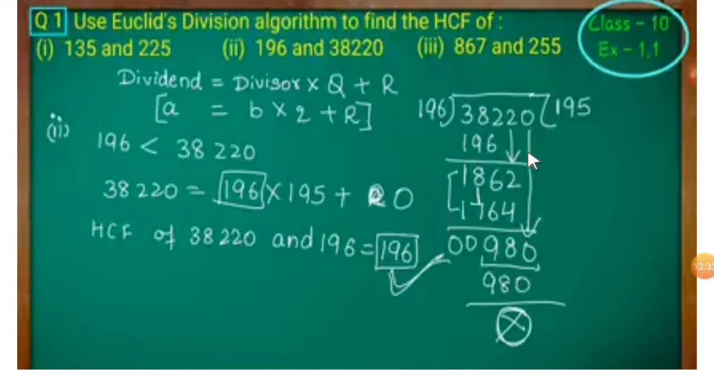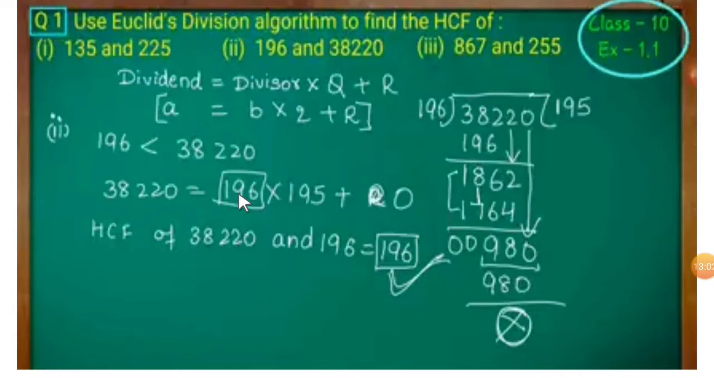Now take the last digit 0, 980 now. 196 fives are 980, the remainder becomes 0. Actually this is a very large number, so it is very difficult for us to know what 196 times 195 is, so we have to do long division. So 196 times 195 is 38,220.